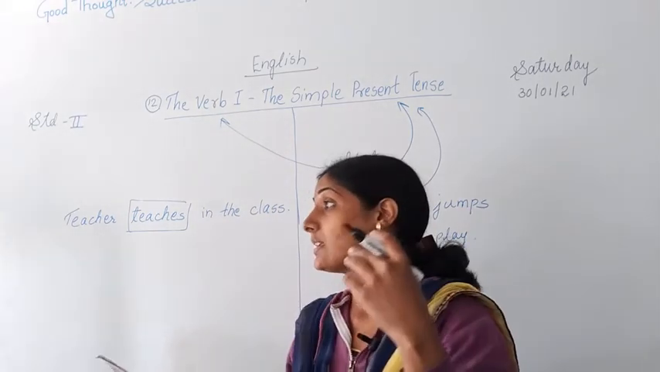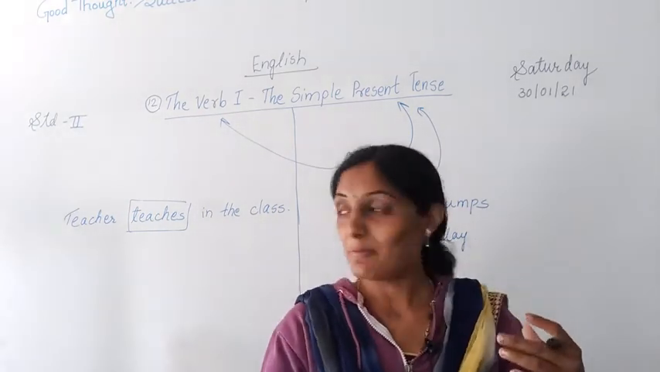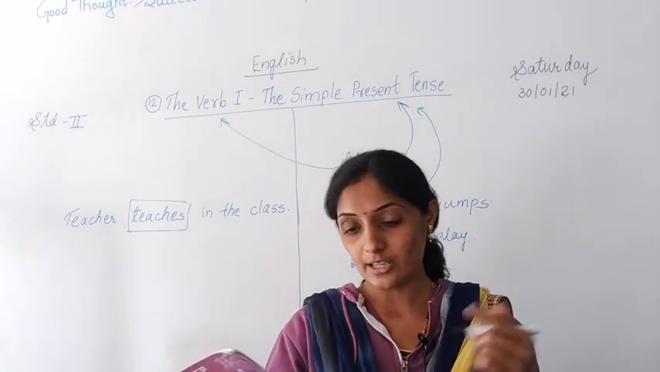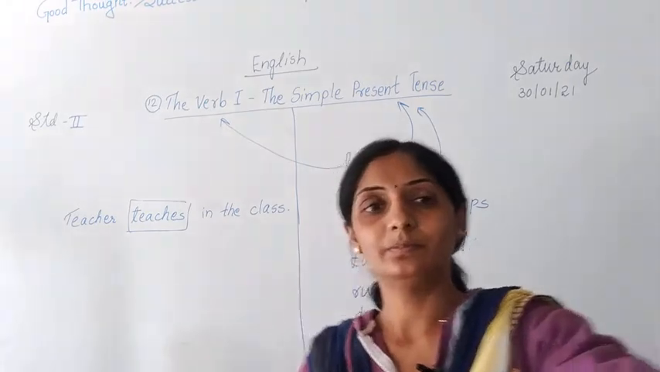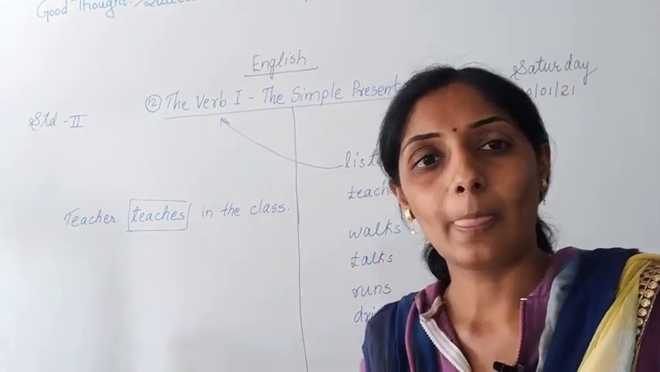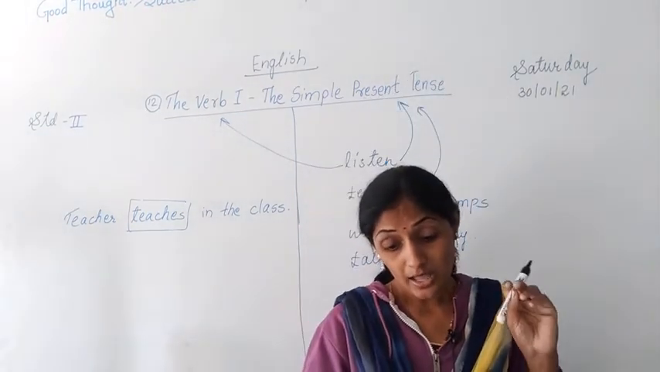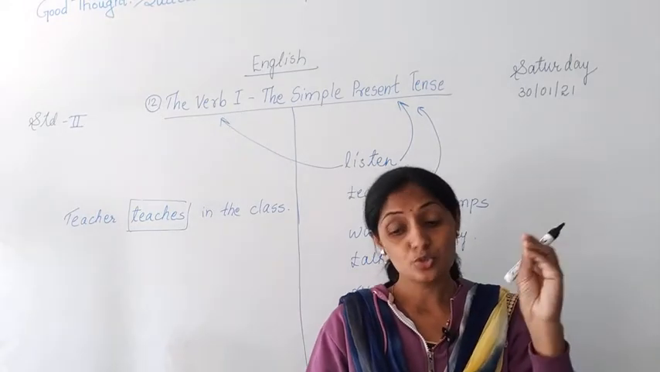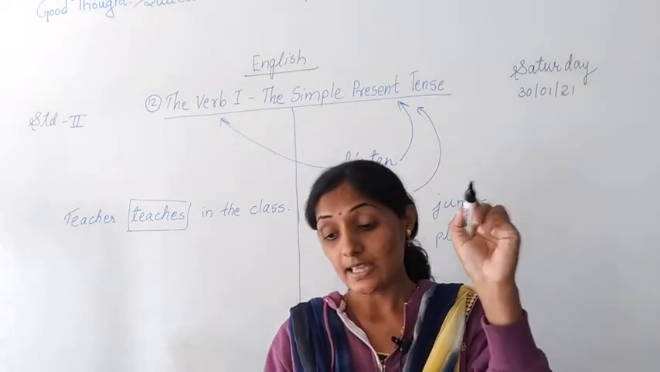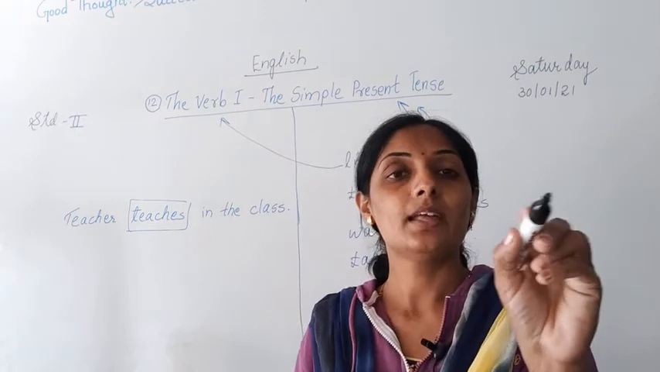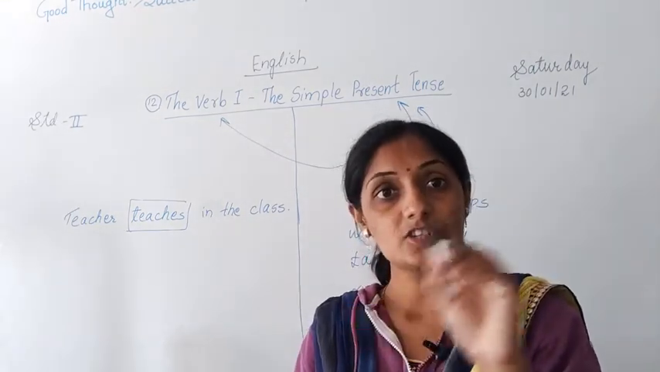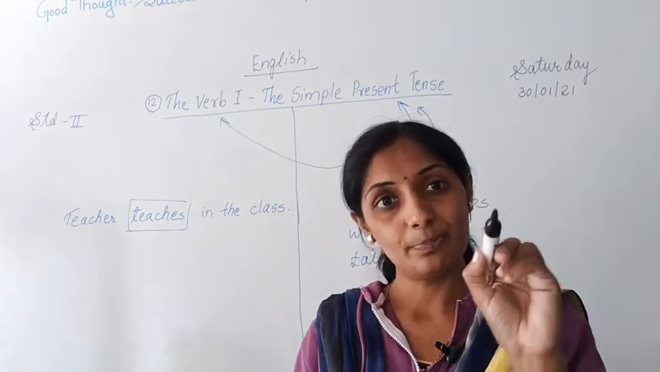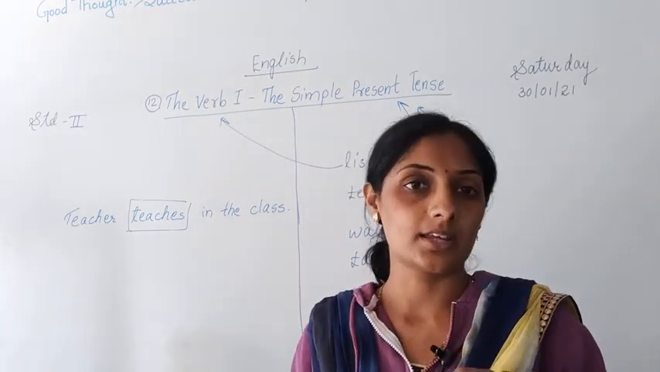And then here it is told that when we use verbs in singular, then it is: I play cricket, we play cricket, you play cricket, he plays. Here S you have to add, okay. P-L-A-Y-S, we have to add S. He plays cricket, she plays cricket, it plays cricket, and they play cricket.